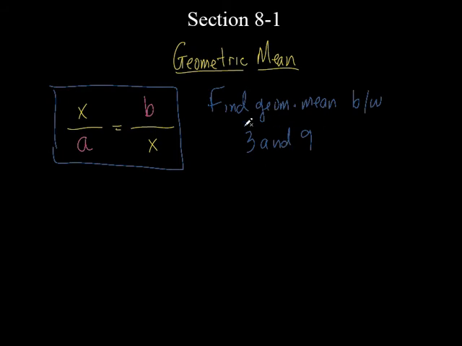So if I wanted to find the geometric mean between 3 and 9, this is what I would do. Watch how I set this up. I set up a proportion. This is the first thing I do: I put two fraction bars and put an equal sign in between.